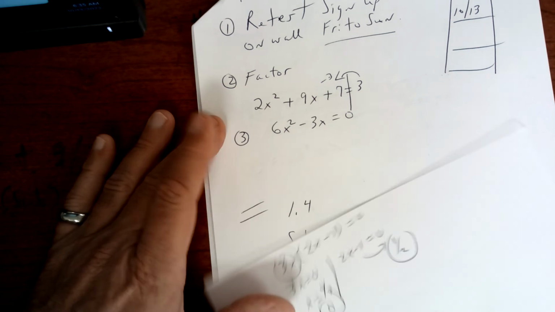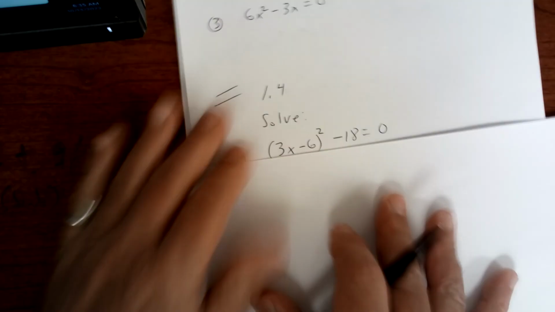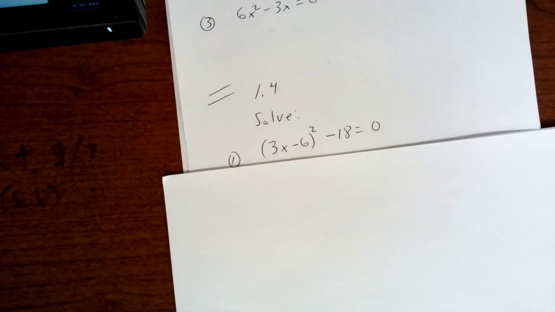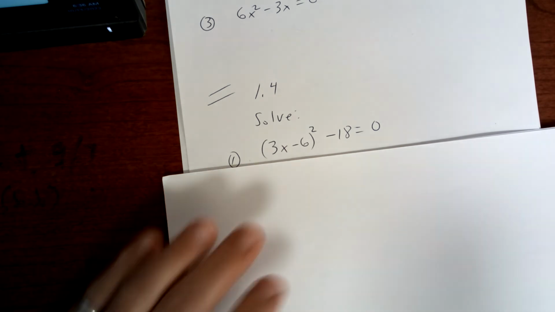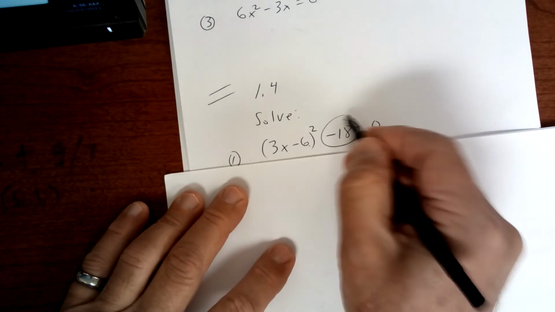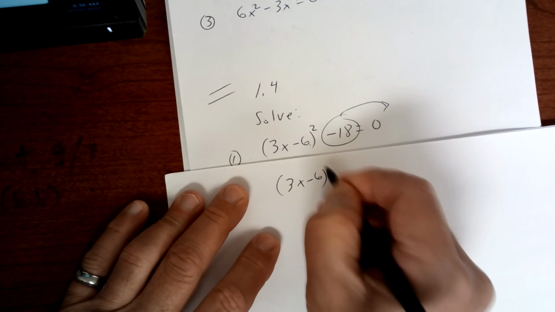This is section 1.4, actually. Let's take a look at this next example. On a new sheet of paper, copy that down. Well, you could probably do FOIL. You could probably try to factor it. But what we're going to do is take this square, move the 18 over. So we're going to say 3x minus 6 quantity squared is now equal to 18.